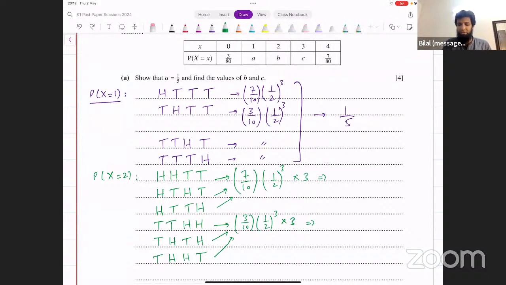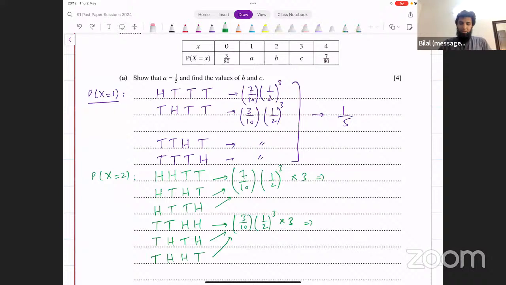Okay, you can see what this turns out to be. 0.5 raised to the power 3 multiplied by 0.7 multiplied by 3. The first one is turning out to be 0.2625 for me. And then 0.3 times 0.5 raised to the power 3 multiplied by 3. The second one is 0.1125.